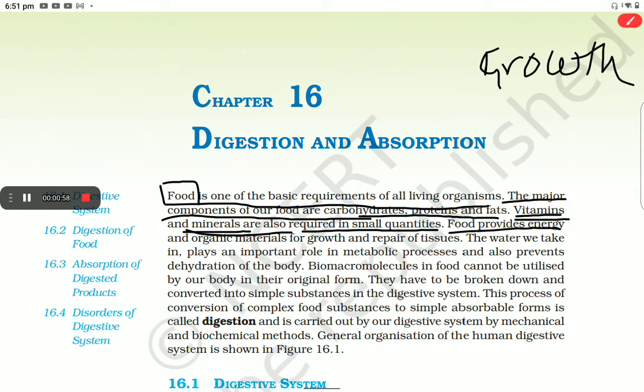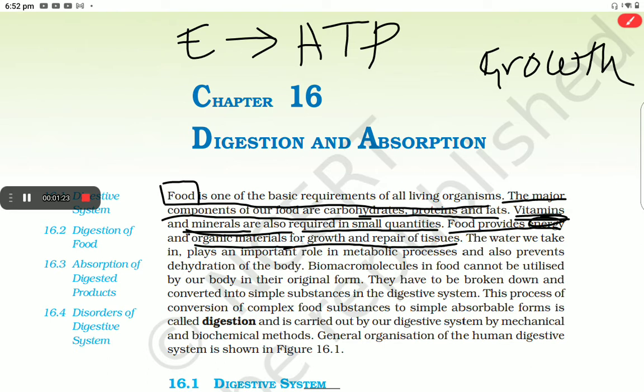Food provides energy. The food we eat digests and comes into the cells and gives rise to energy in the form of ATP, adenosine triphosphate. And food provides organic materials for growth and repair of tissues. Organic materials means hydrocarbons. Carbon and hydrogen containing substances are called hydrocarbons, and these are also called organic materials, which are responsible for growth and repair of tissue.